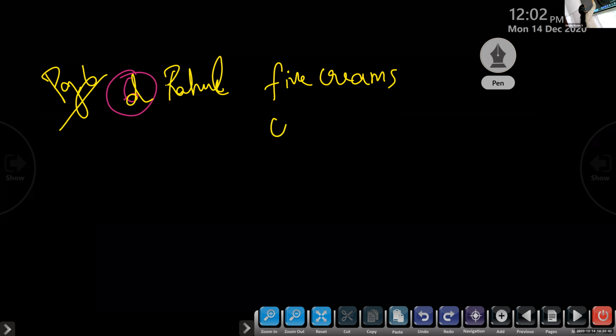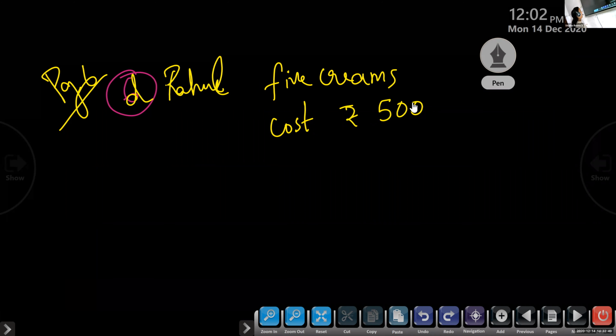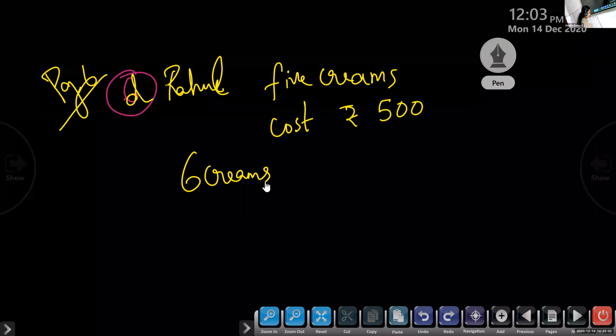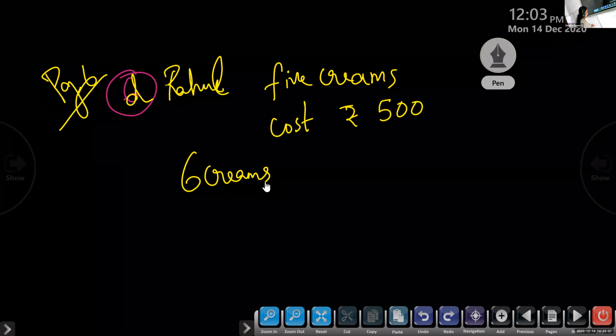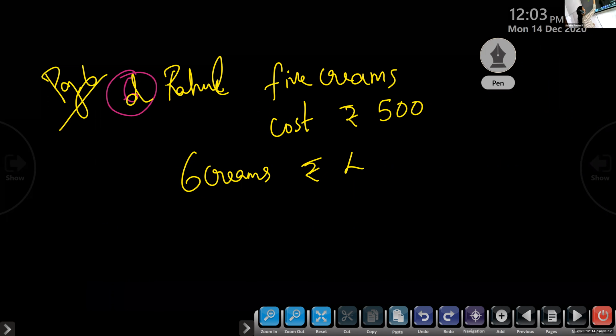Cost is given as rupees 500. 5 creams are there in the packet, and the packet costs 500. And another pack of 6 creams, 6 creams in another packet, each weighing 100 grams. And this packet costs rupees 450.